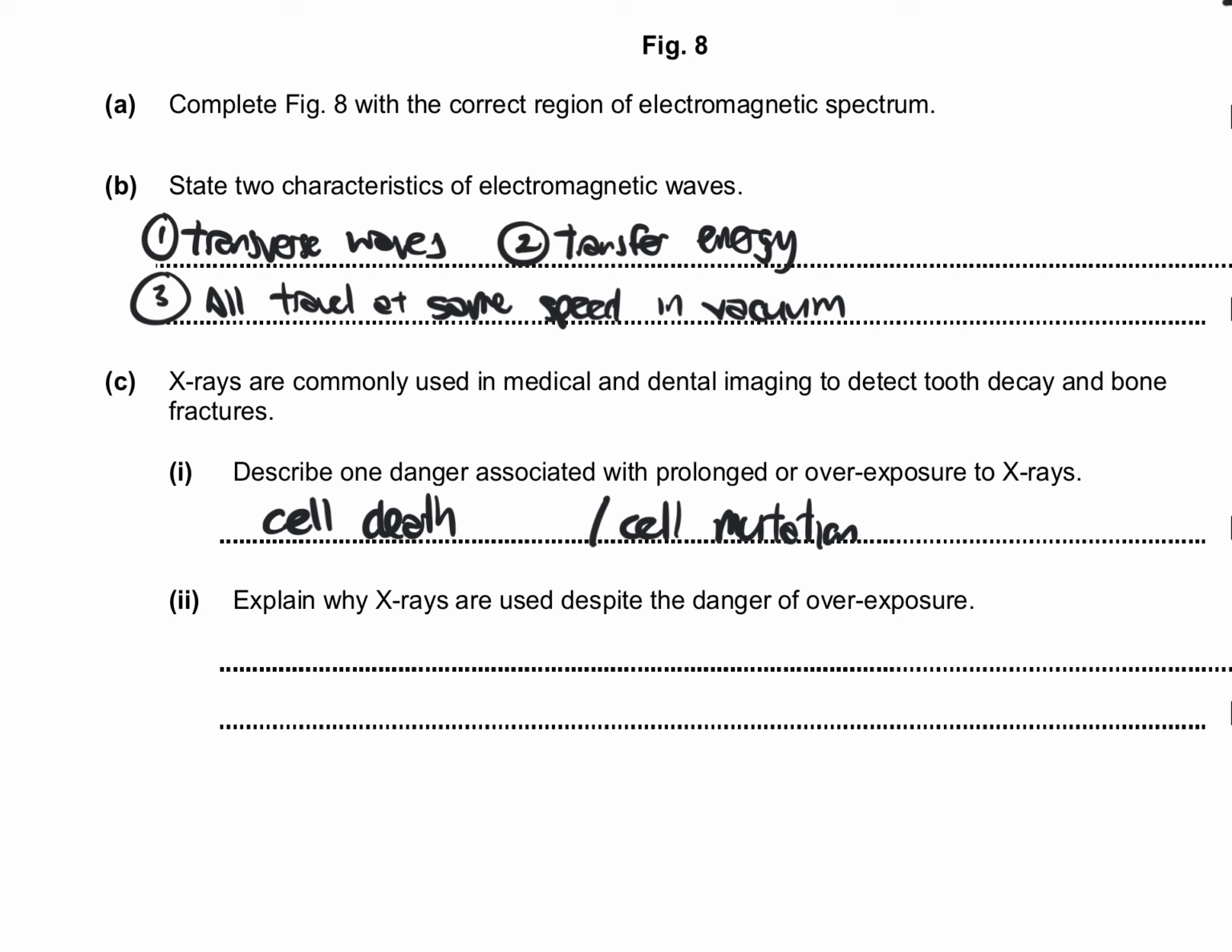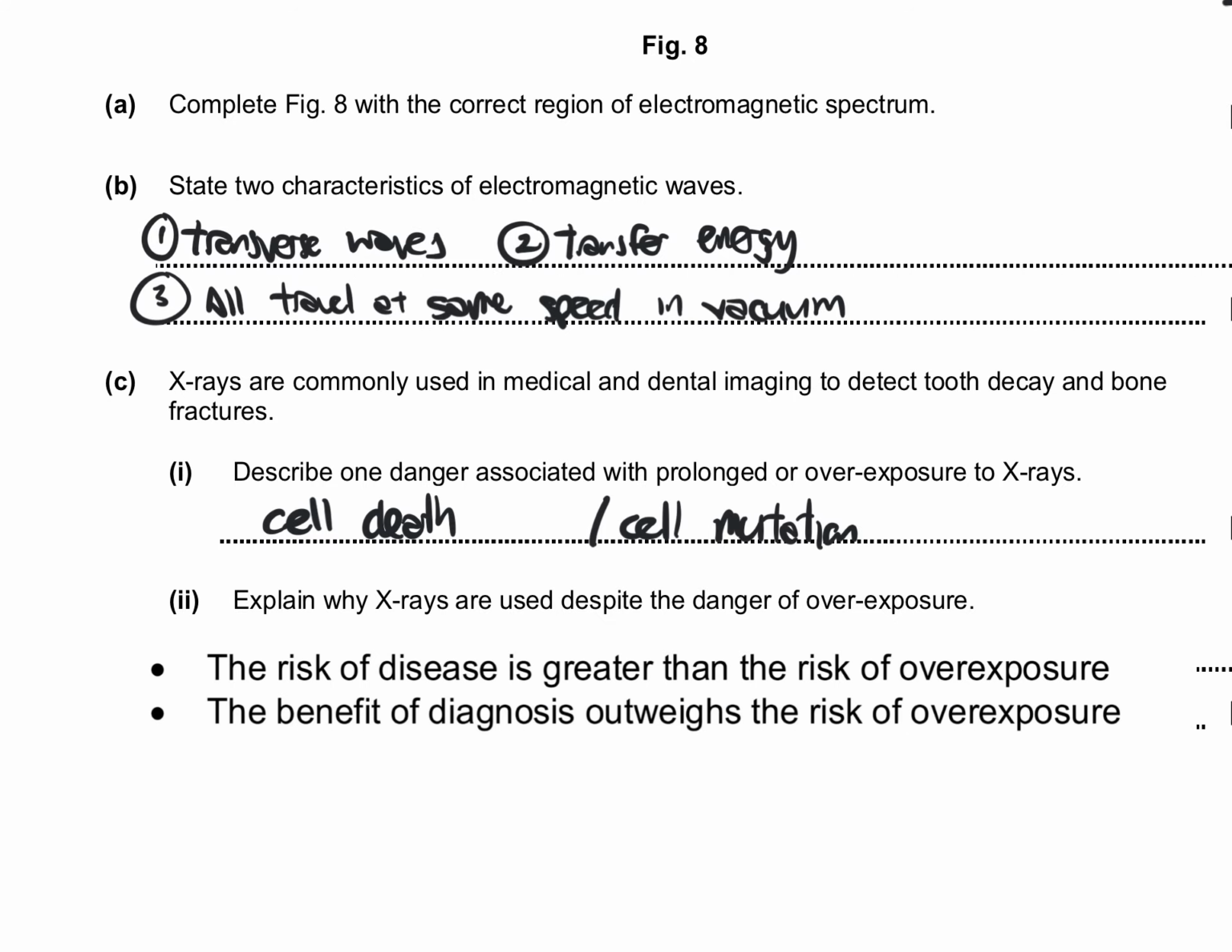So this is really about a risk-benefit analysis where you have to say something similar to that. So one answer is that the risk of disease is greater than the risk of overexposure, or the benefit of a diagnosis outweighs the risk of exposure. Anything similar to that will give you the mark for your answer. Something like that. Alright, next question.